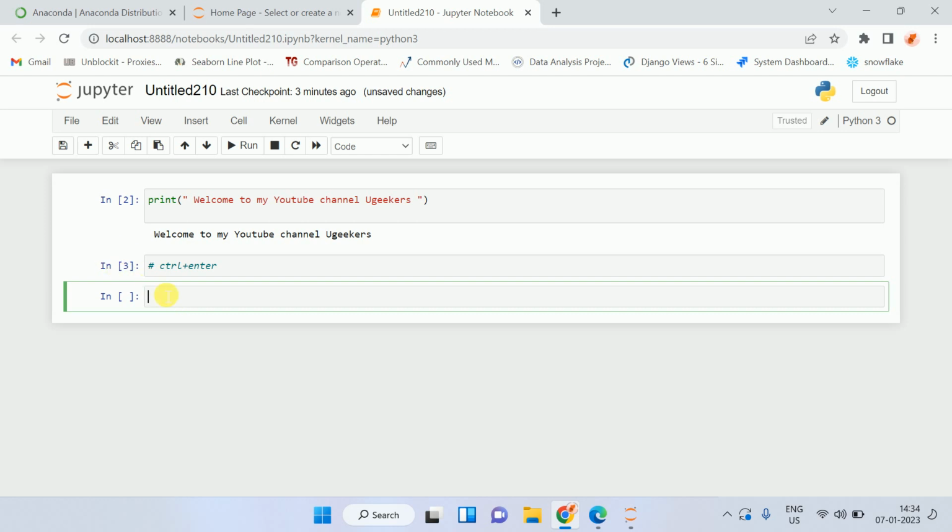Also, let's suppose I want to create a cell in between these two cells. Let me show you two different things. If I click in this cell, you will see a green option here.